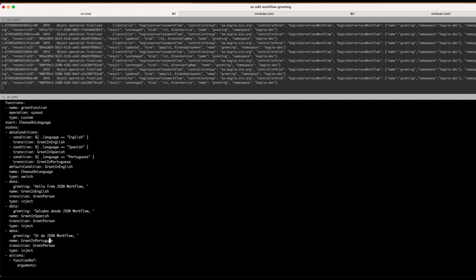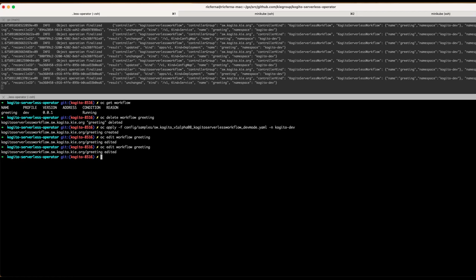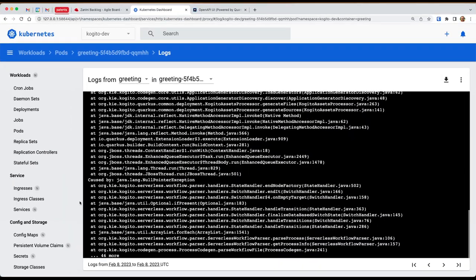So yeah, the operator needs to perform this. We are currently working on it. That is to verify the workflow itself, the format of the workflow and all the checks that we need to do in there. We have very basic checks, and in this case the transition was wrong, so I had to change that.